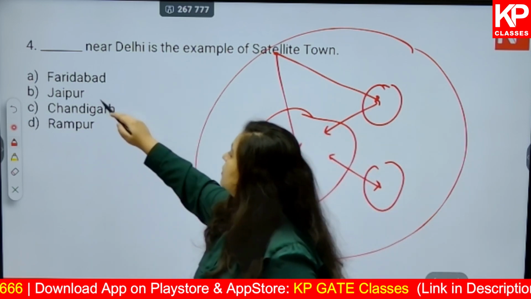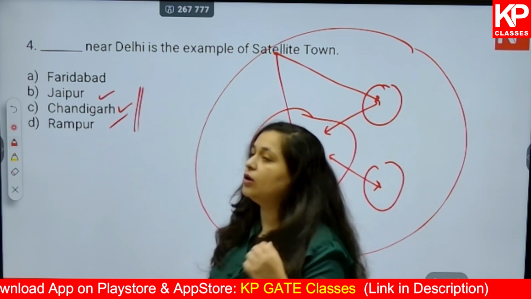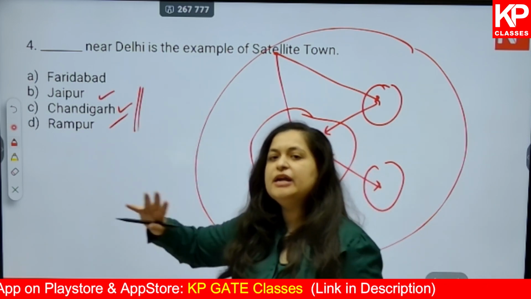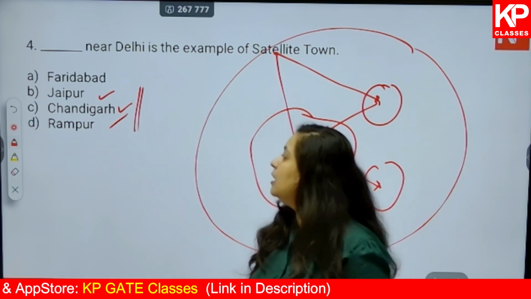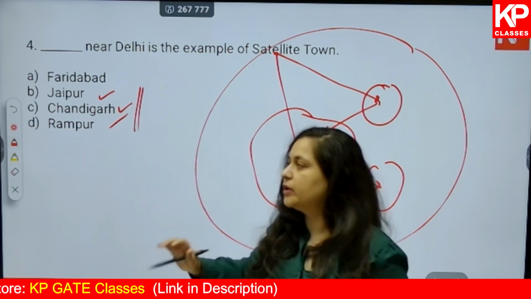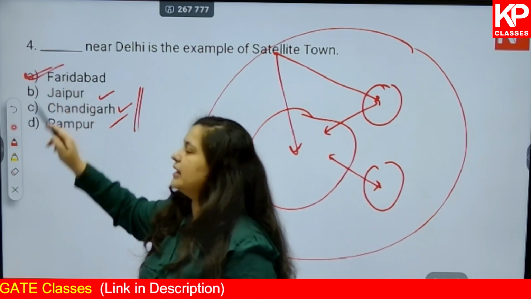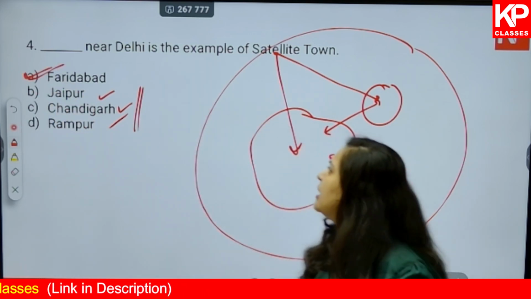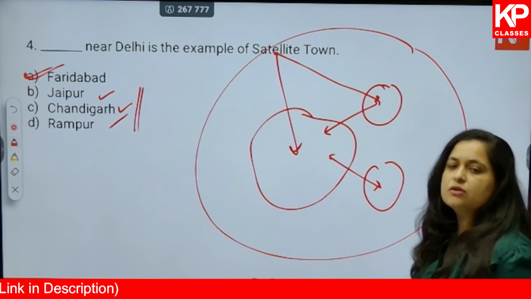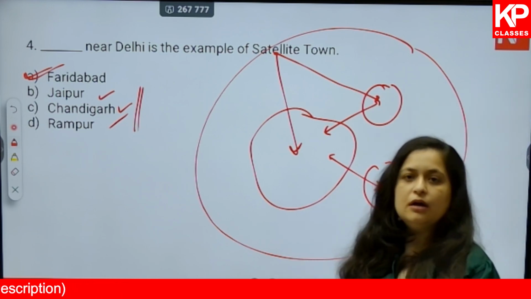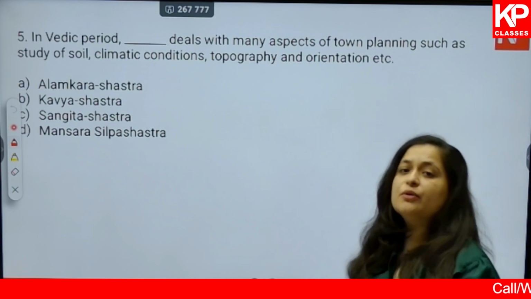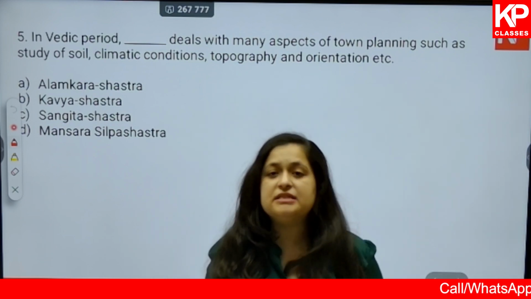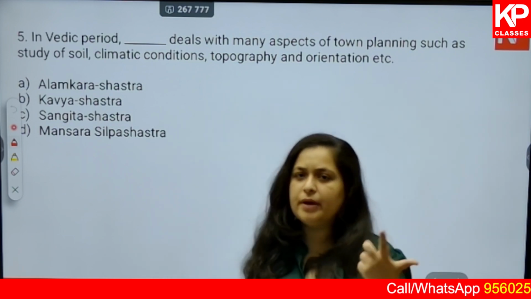So Jaipur, Chandigarh and Rampur are not geographically together, and they are different cities with their own history, with their own working administration and all. They are not dependent on Delhi. Okay. But yes, Faridabad is. So option A is correct. Other satellite towns of Delhi are Noida, Gurgaon, etc. Okay. What you can do is, you can look into the satellite towns of other main cities also. For example, Kolkata, Mumbai and so on.